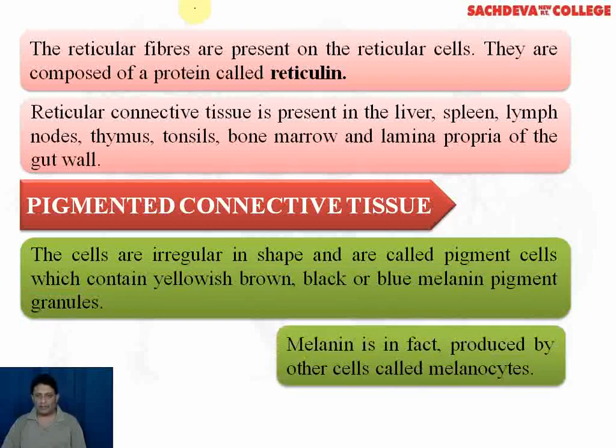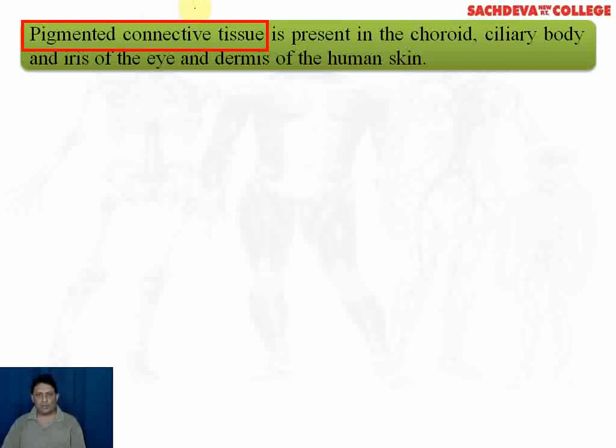The melanin pigment is in fact produced by some other cells of the body which are called melanocytes. The pigmented connective tissue is present in choroid, ciliary body, iris of the eye. It is the iris of the eye which actually provides color to the eye. It is also present in dermis of the human skin and is responsible for color of the skin.